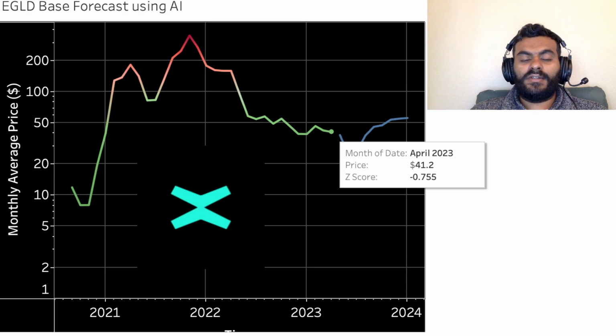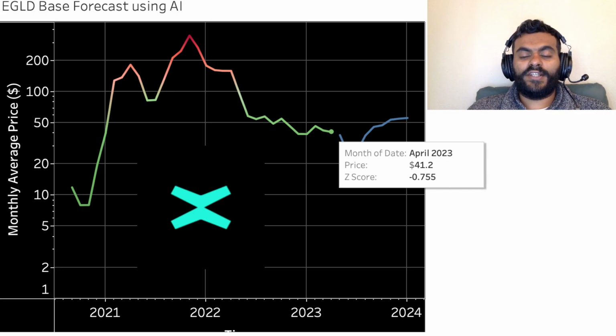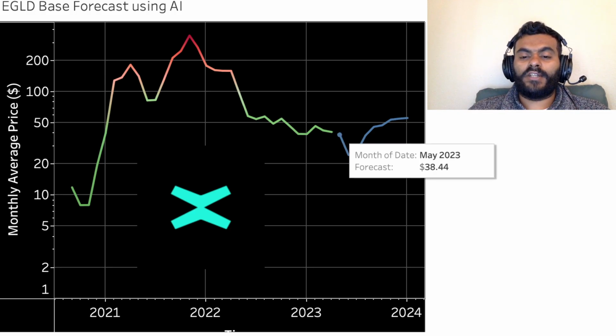But this is one of those altcoins where the price is relatively less than its average price by a significant margin. So that's where we are right now. Now coming over to the forecast for this token, based on this AI model, the monthly forecast for the month of May, and this model assumes that the price action is not affected much by any macro bullish or recession related variables. So this is the base forecast.